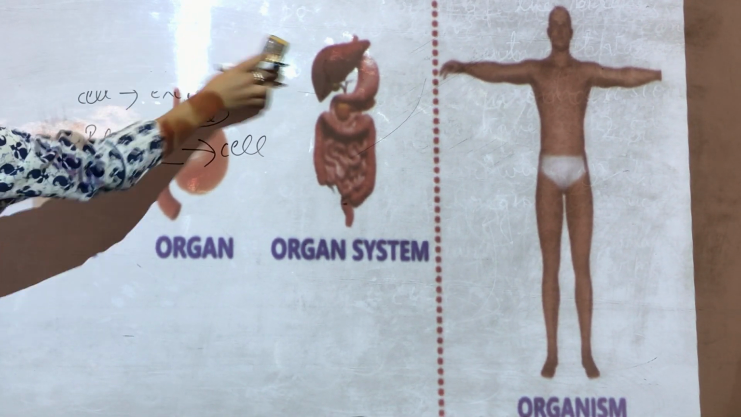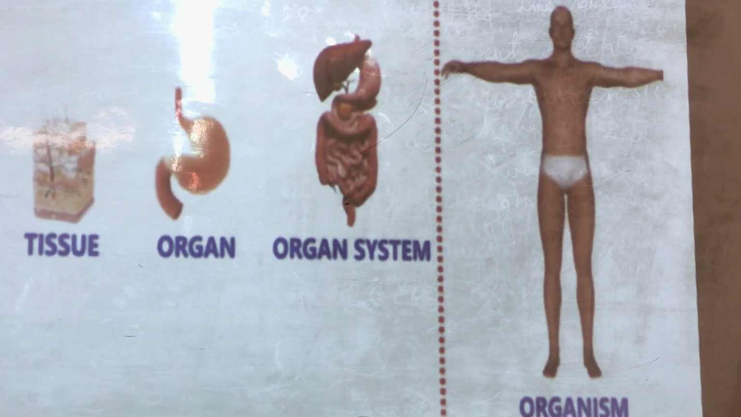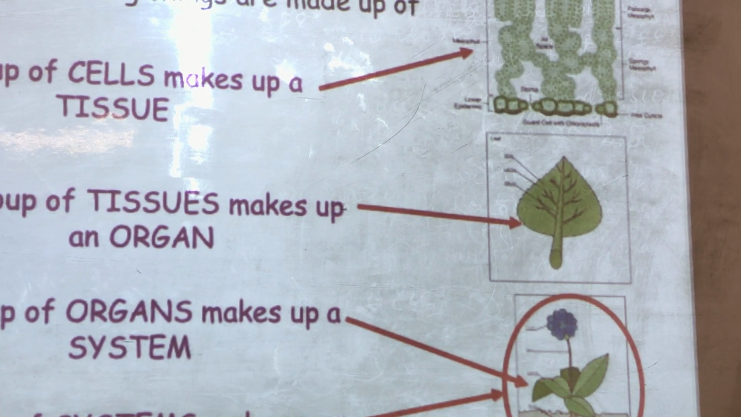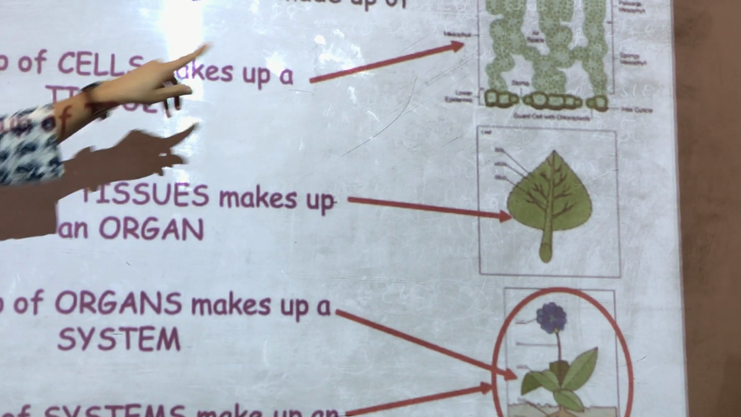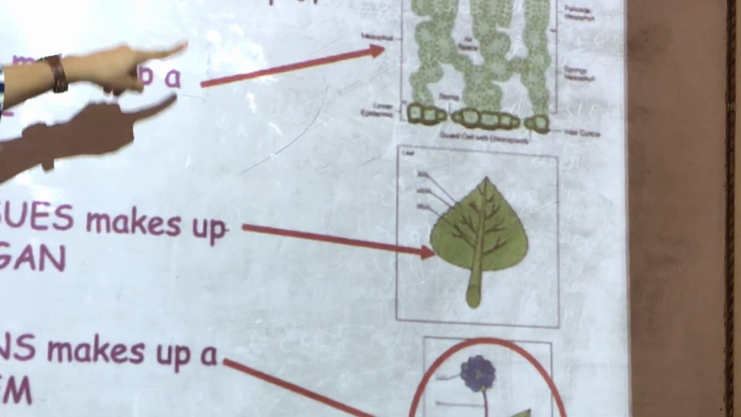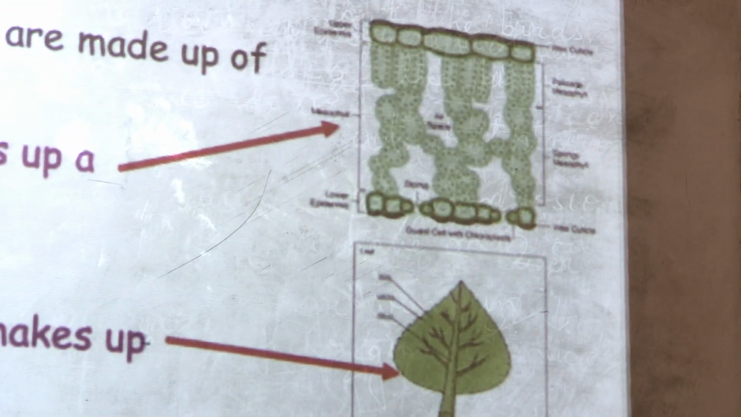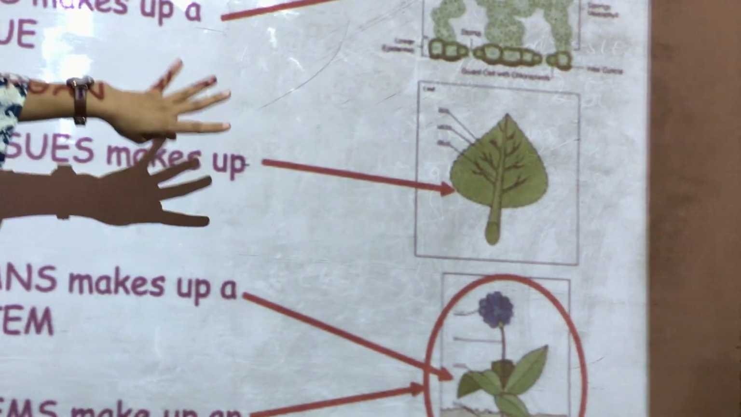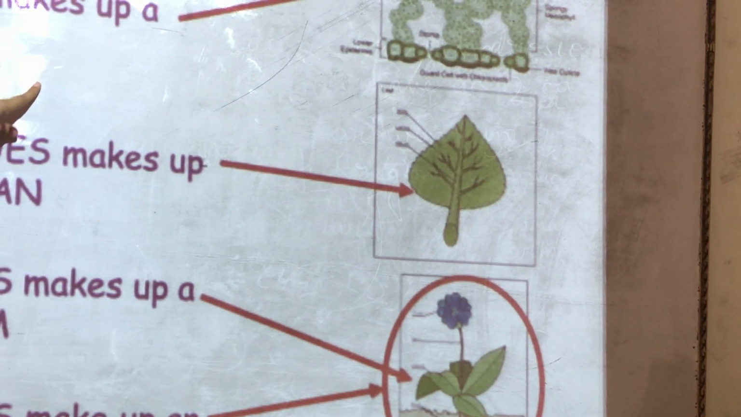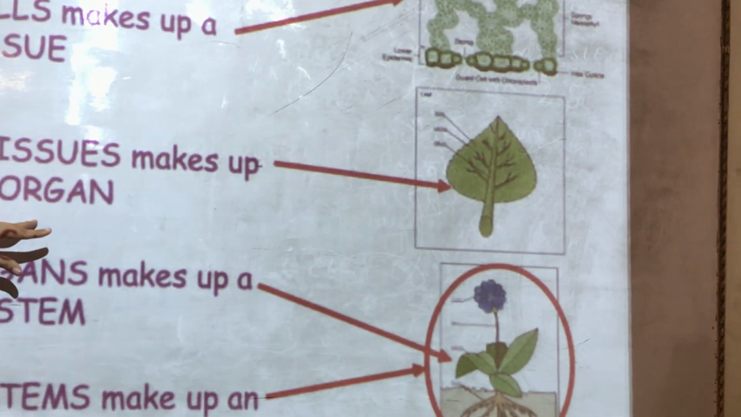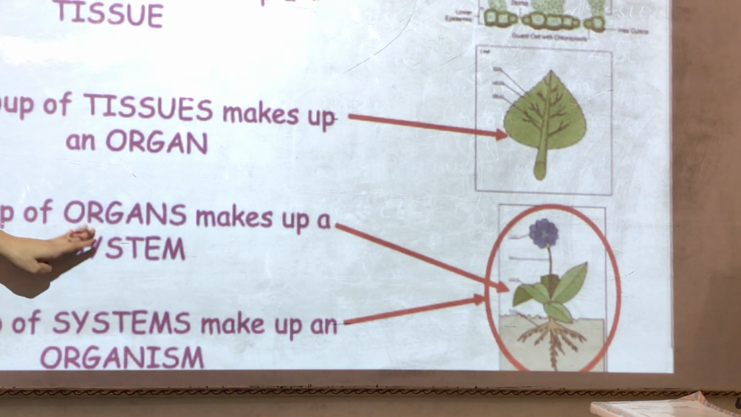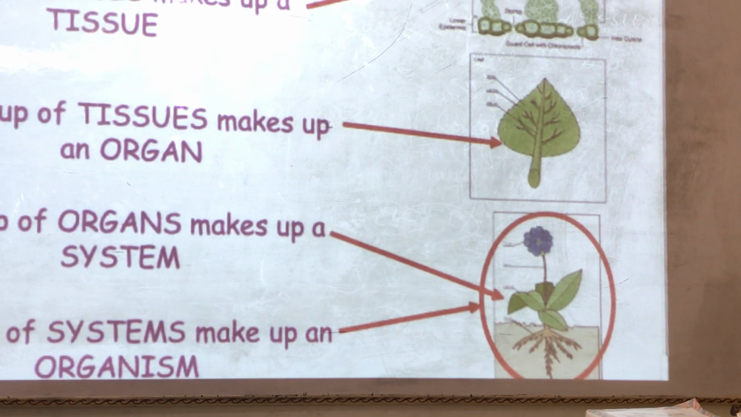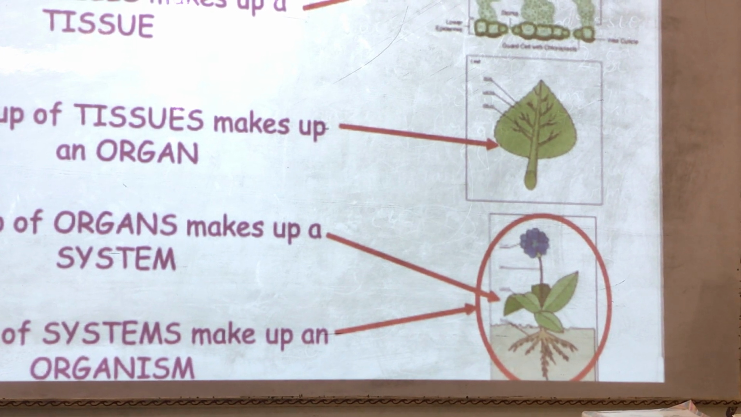In plants also there are many different types of tissues present. So a group of cells makes up a tissue. You can see that many different types of cells combine to form a tissue. A group of tissues makes up an organ. In the leaves also there are many different types of tissues, and all those tissues combine to form an organ. These organs make up a system, and a group of systems makes up an organism.